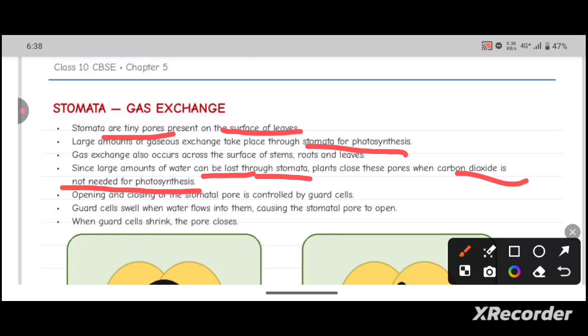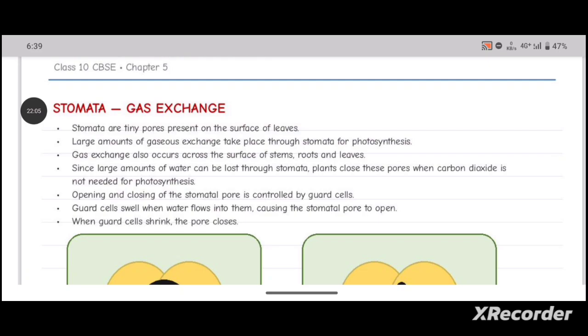The opening and closing of the stomatal pore is controlled by cells called guard cells, and guard cells swell when water flows into them, causing the stomatal pore to open. When guard cells shrink, the pore closes. So let's see this.